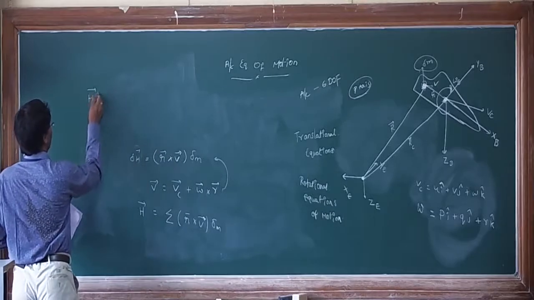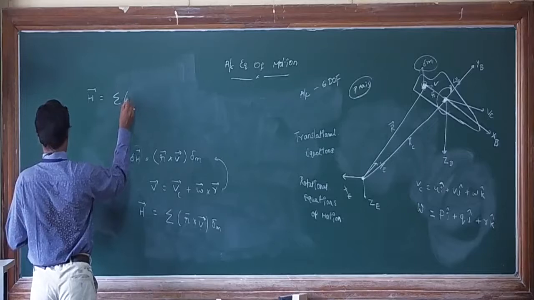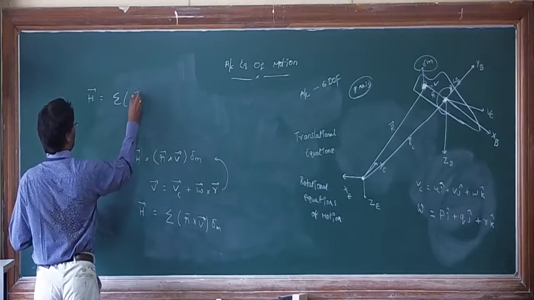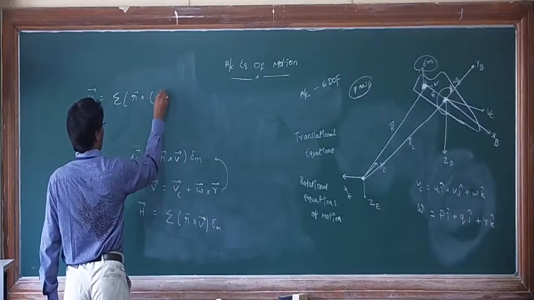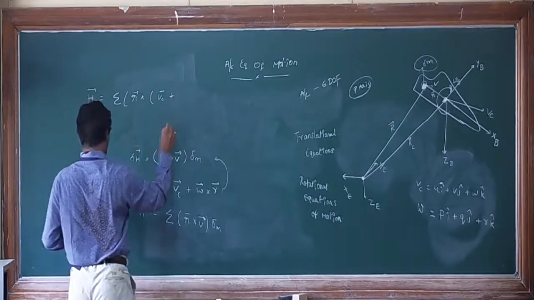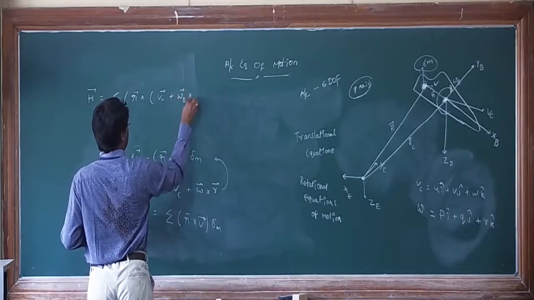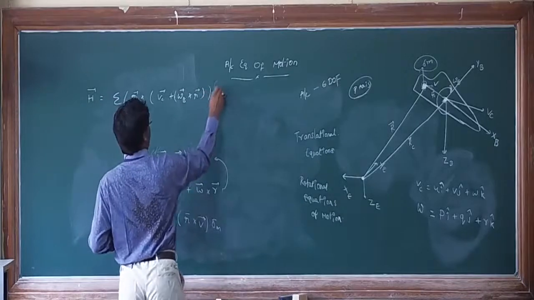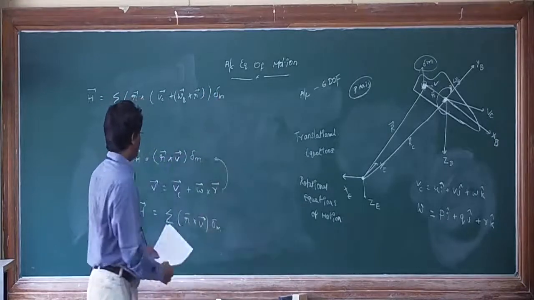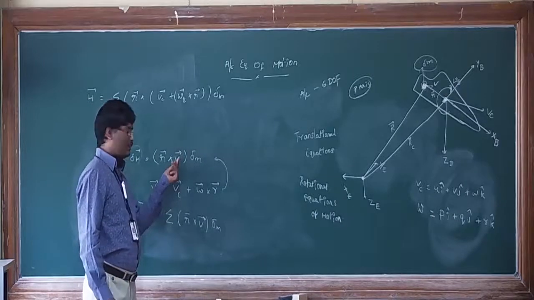H bar, I mean angular momentum, is equal to sigma r bar cross (Vc plus omega bar cross r bar) into delta m. So simply you are substituting this in place of the velocity vector.